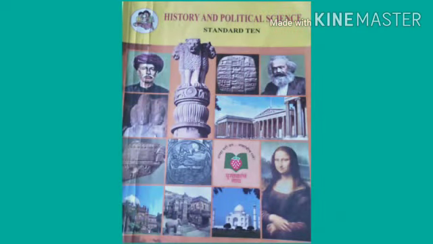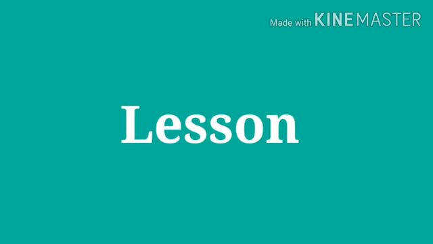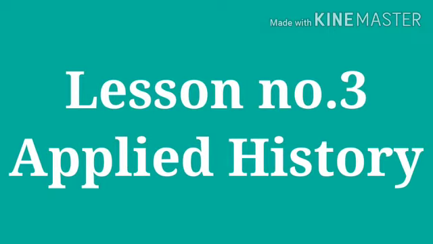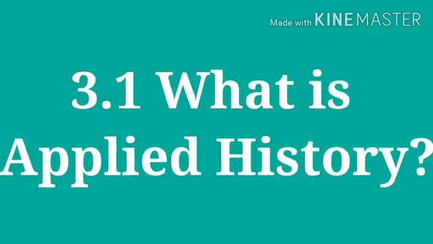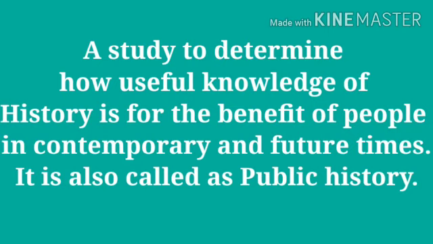Today in history we are going to see lesson number 3, that is applied history. A study to determine how useful the knowledge of history is for the benefit of the people in the contemporary as well as the future times. Contemporary means just now, the time what it is. It provides guidance in finding solutions to contemporary social issues. Whatever the issues or problems of today's life, and that of the future, can be solved because of history.